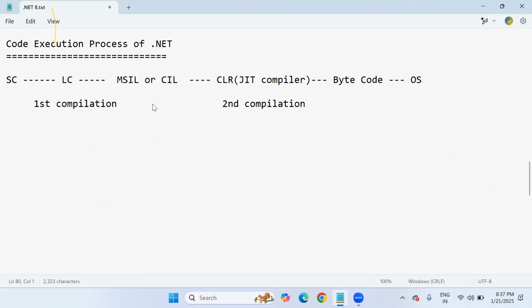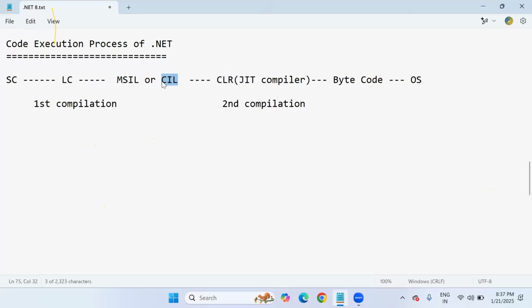So ultimately, in .NET program execution, no matter which programming language you choose, that programming language code is compiled twice. Two times the code is compiled. In the first compilation, the source code is compiled by the respective language compiler and it produces MSIL code or CIL code. This code is not understandable to the operating system because it is still high-level language mode, like English language format, which is purely Microsoft format.